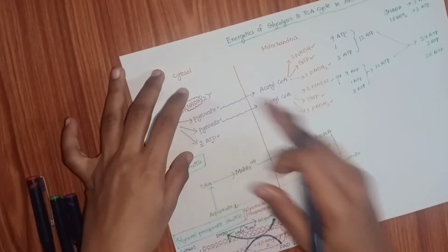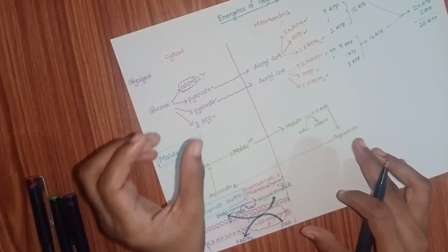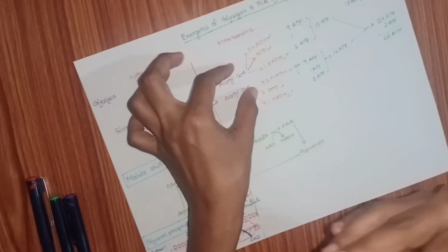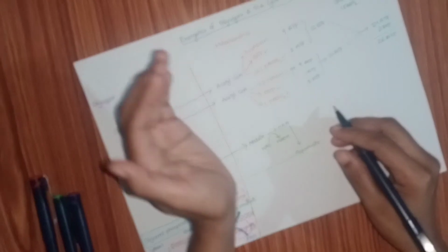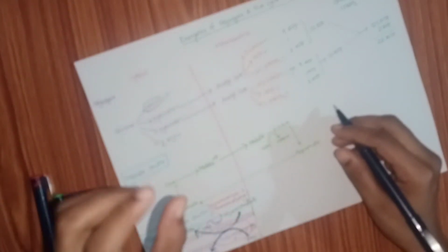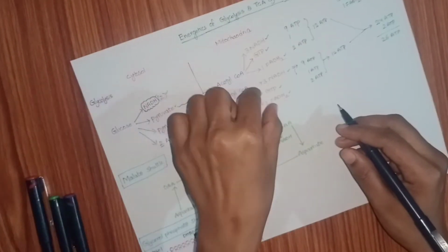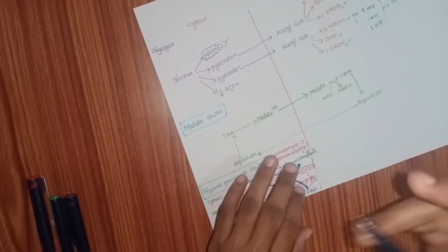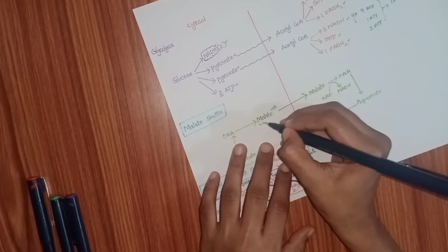Without this NADH, I will take this NADH into the mitochondria and generate ATPs. How I take this NADH into the mitochondria is the point here. Normally, in the cytoplasm, malate is there.